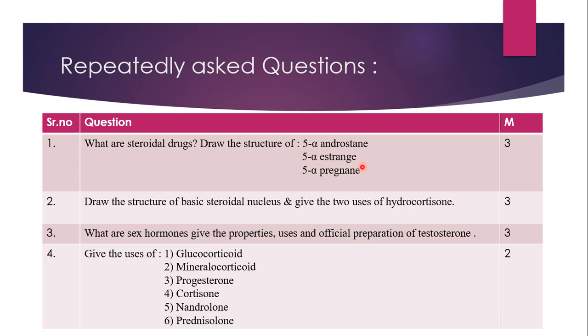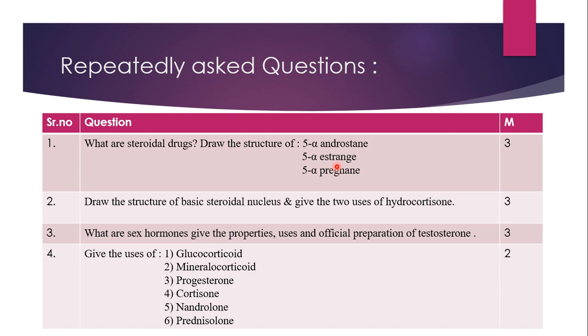Now how are you supposed to remember this? Because remembering this is really very important. Estrane starts with E and it has 18 carbons, and 18 also starts with E. So estrane is 18. The remaining are androstane and pregnane, with 19 and 21 carbons. Pregnane comes later alphabetically, P comes later, so it is 21, and A comes first in alphabetical order, so it is 19. So estrane is fixed, estrane is 100% sure.